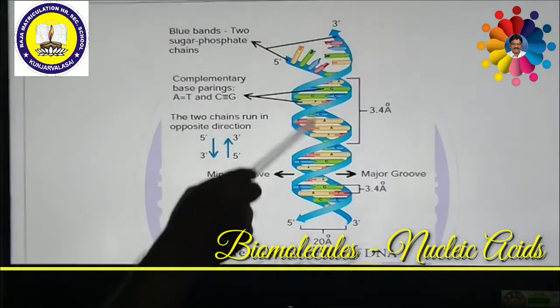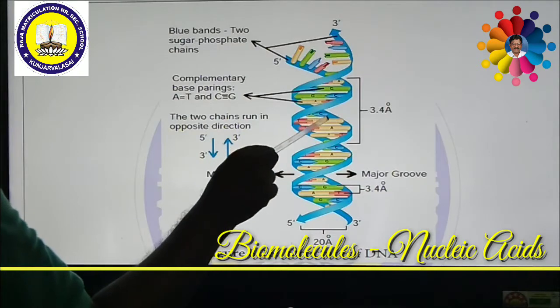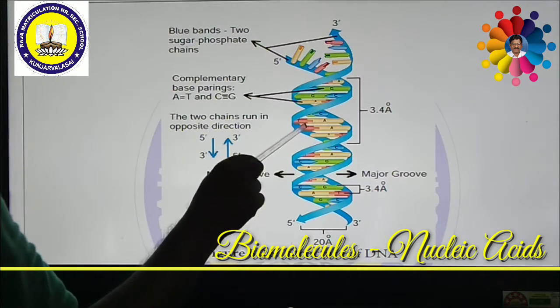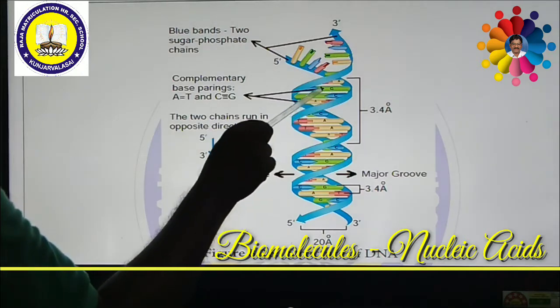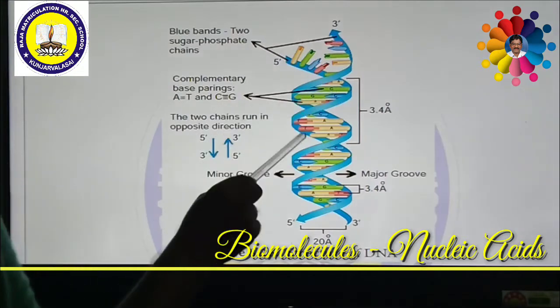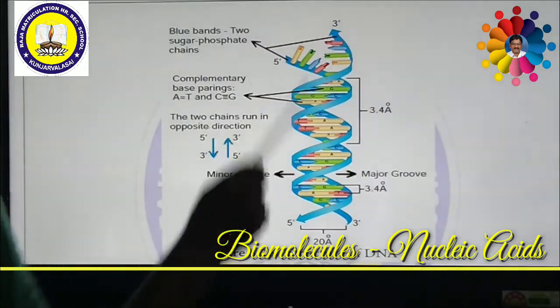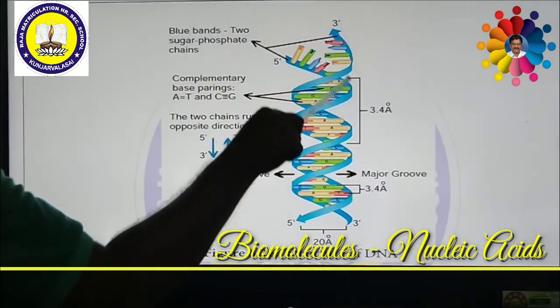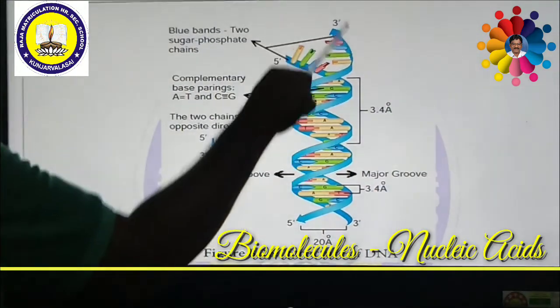Usually, as I said just now, adenine is joined with thymine by a double hydrogen bond, and guanine is joined with cytosine with a triple hydrogen bond. These are called complementary base pairings. What do you call them? Complementary base pairings. So this is forming the blue colored double strand.